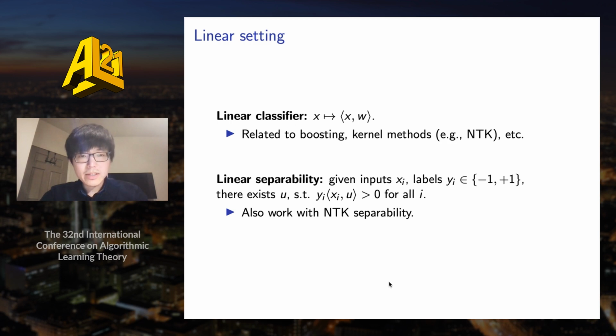As mentioned before, we consider linear classifiers, which are very simple, but still related to many important methods such as boosting and kernel methods, including the neural tangent kernel. We also assume linear separability, meaning that given a training set with inputs xi and labels yi, we assume there exists a linear classifier u, which can output the same sign as yi on every xi. Of course, our results can also be applied to the linearly separable case with NTK features or with other RKHS features.